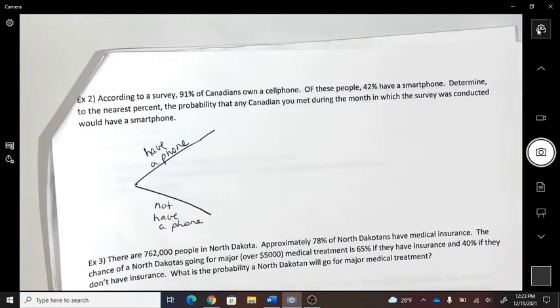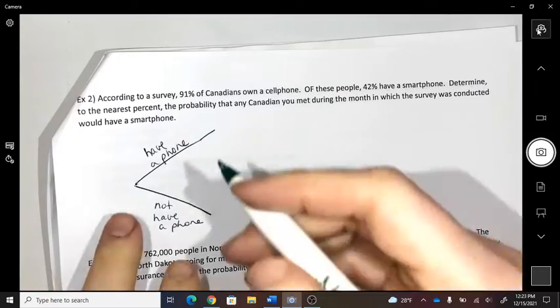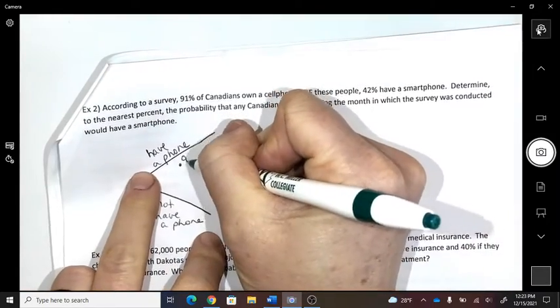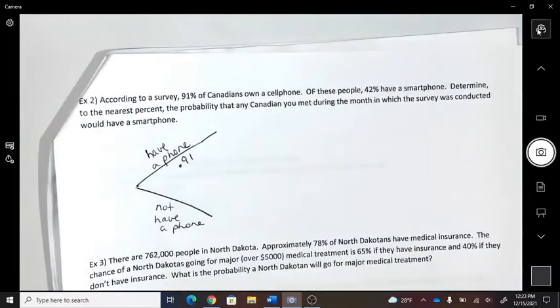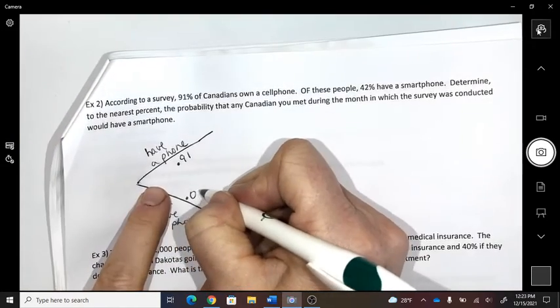So what's the probability that you have a phone? There's a 91% chance that you have a phone. What's the probability that you don't even own a phone? 0.09.